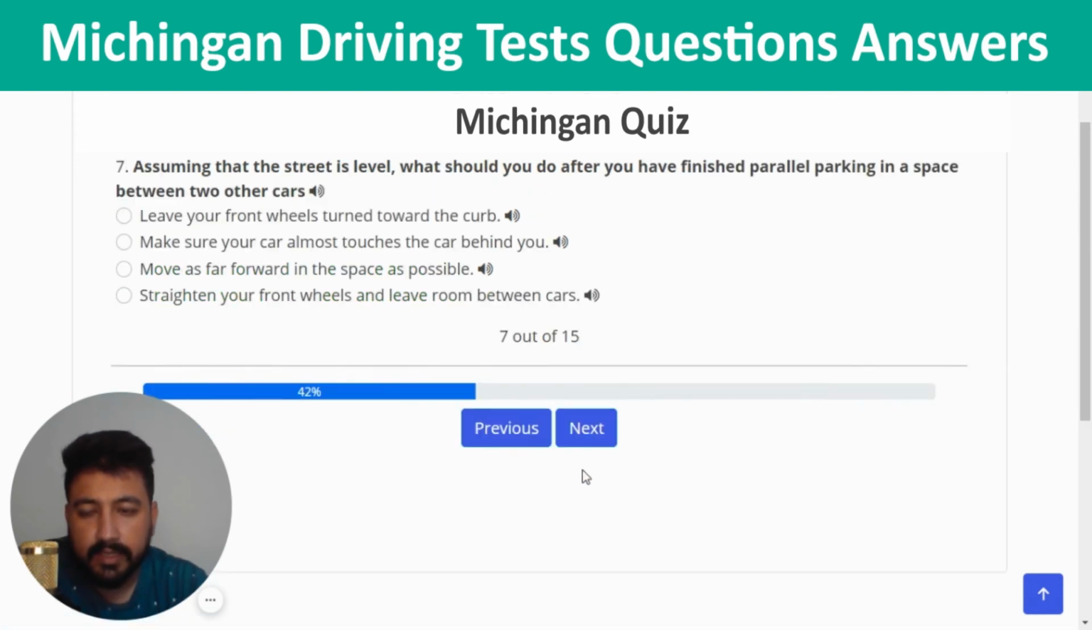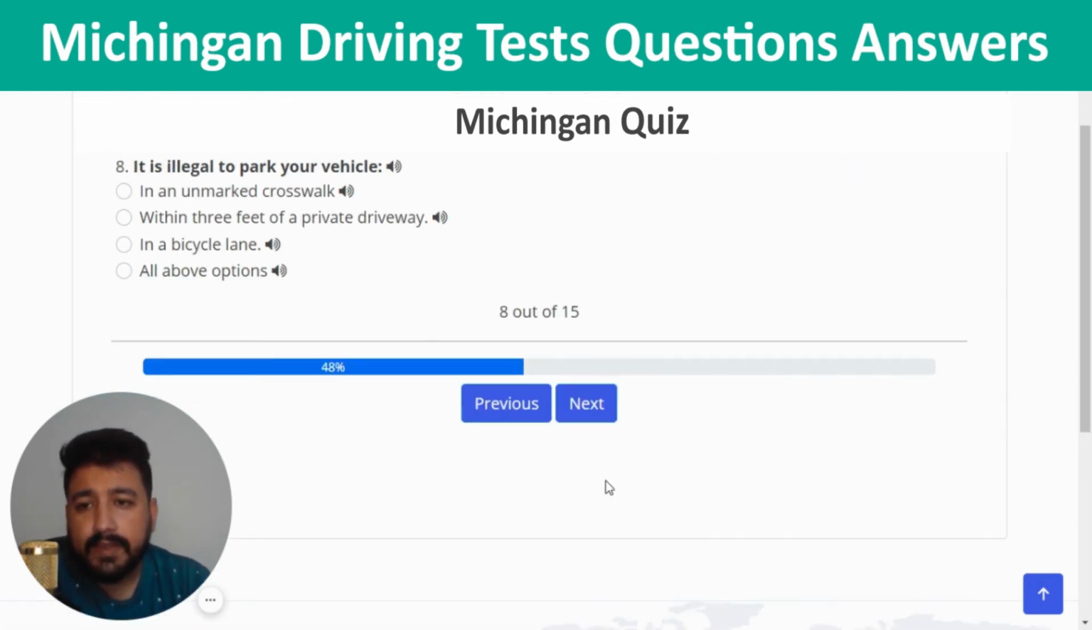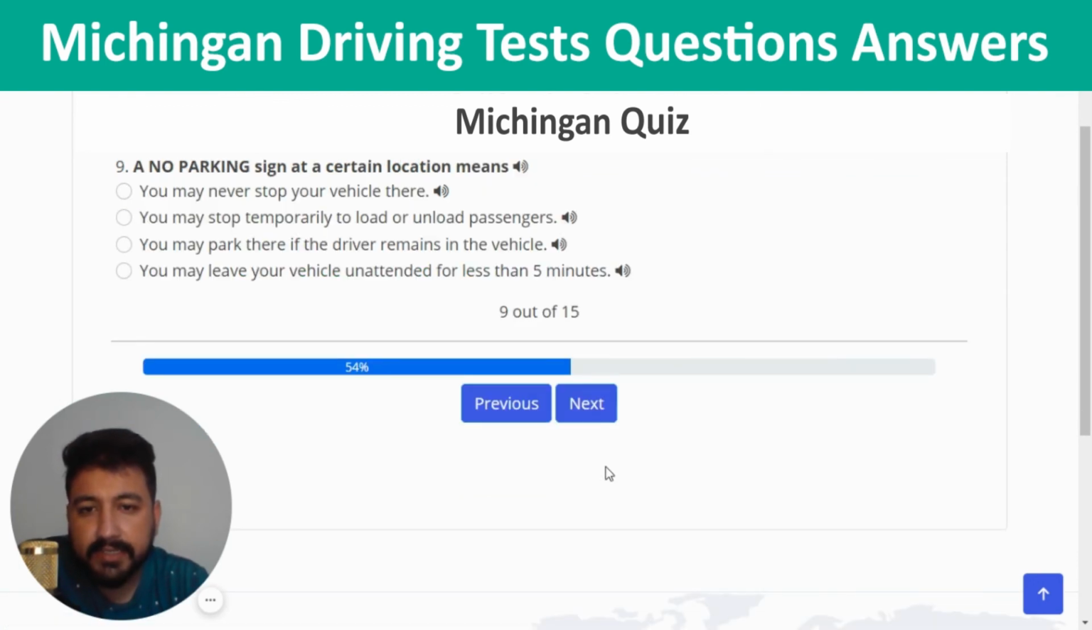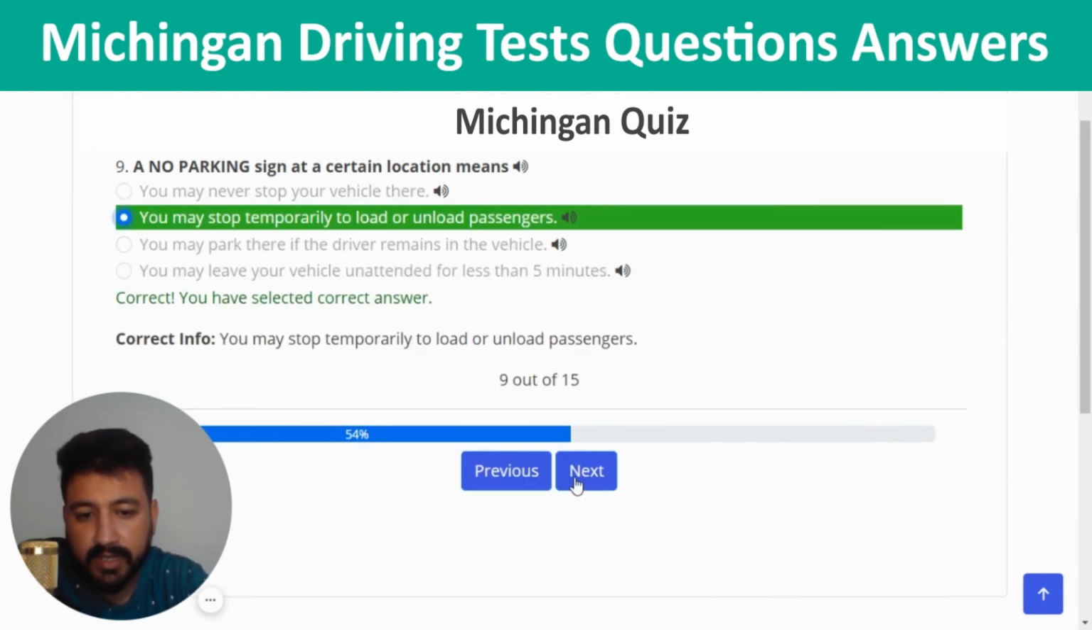And next. The seventh question is, assuming that the street is level, what should you do after you have finished parallel parking in a space between two other cars? The right answer of this question is the last one, which is straighten your front wheels and leave room between cars. So I'm going to click on the last option, and next. It is illegal to park your vehicle. The right answer of the eighth question is in an unmarked crosswalk, which is the first option. And next. A no parking sign at a certain location means, so you can choose the second option, which is you may stop temporarily to load or unload passengers. So second option, right? Next.